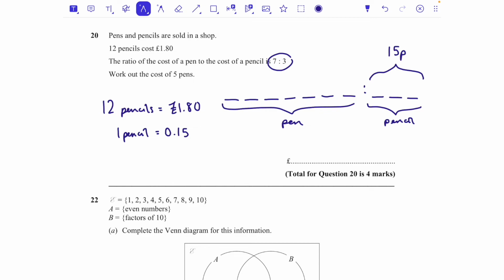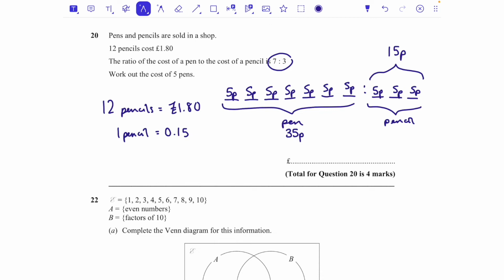So I'm going to take the 15p and divide it by 3, because there are 3 little lines that we're sharing it over. So 5p, 5p, and 5p. And because this is just how ratio works, because we know those are 5p, we know that all of the lines are 5p. And therefore I can do 5p times by the 7 little lines that correspond to pen. 5 times 7 means that a pen, we know, costs 35p, adding up all the 5s on that side.